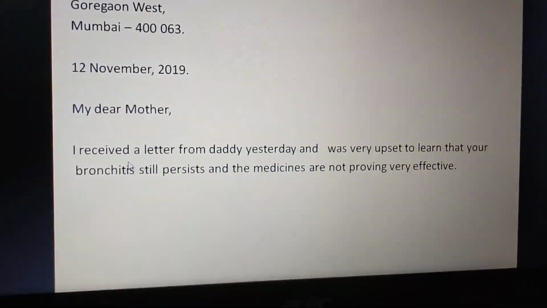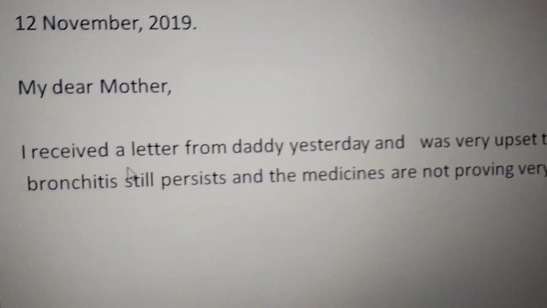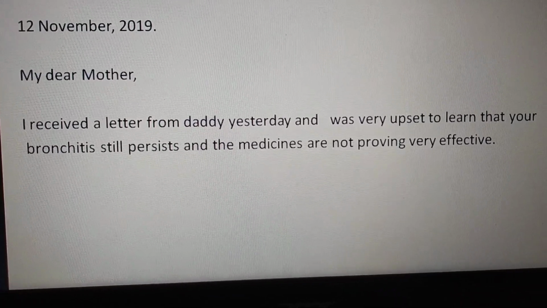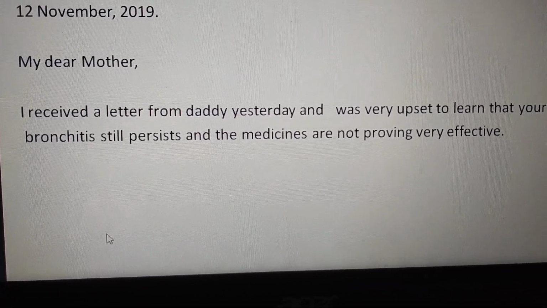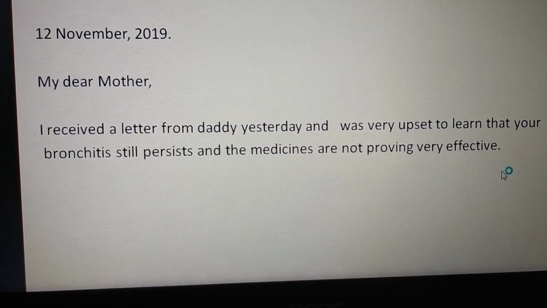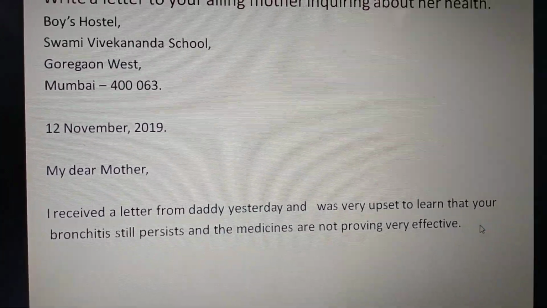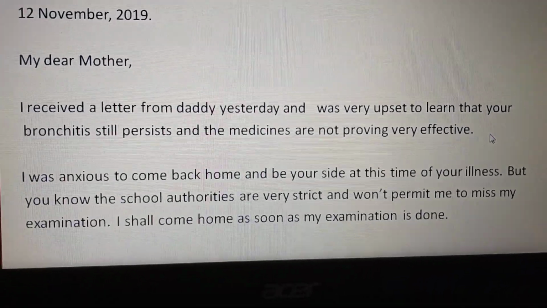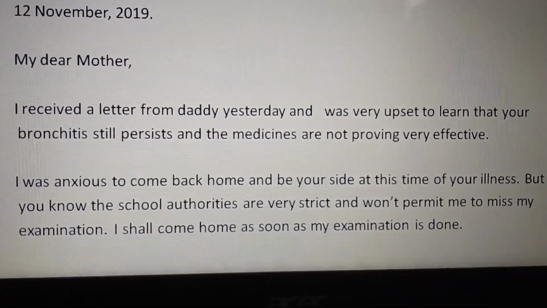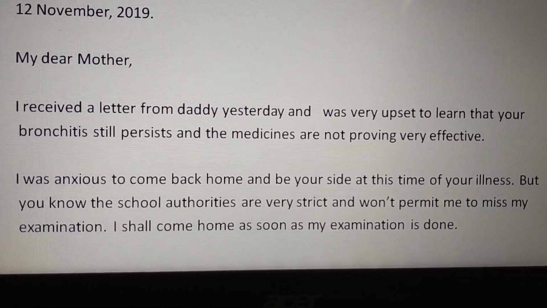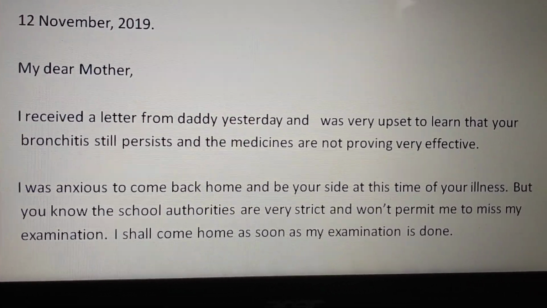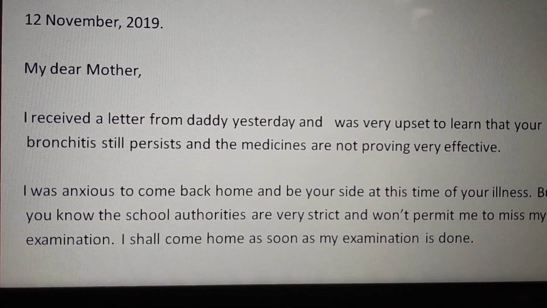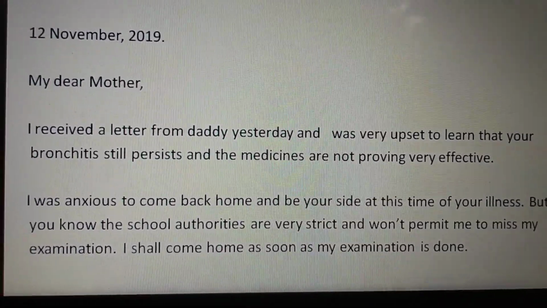I have written here, I have received a letter from daddy yesterday and was very upset to learn that your bronchitis still persists and the medicines are not proving very effective. This is my introduction to the letter. After this, leave a line. After leaving a line, move ahead with the main body. You may divide the main body into 2 parts as well, students. Okay, if you divide the main body into 2 parts, then your concluding paragraph or the last concluding lines will be the last or 4th paragraph.